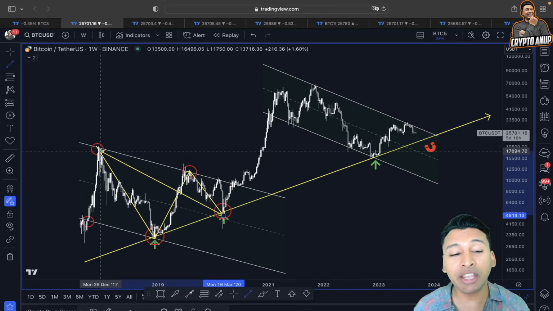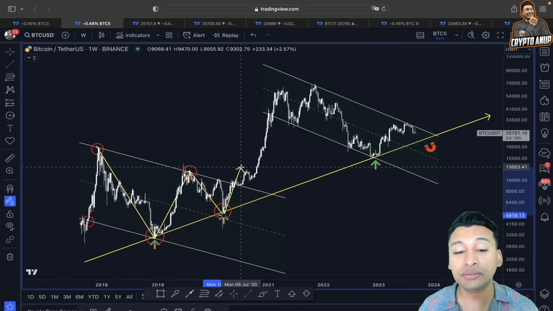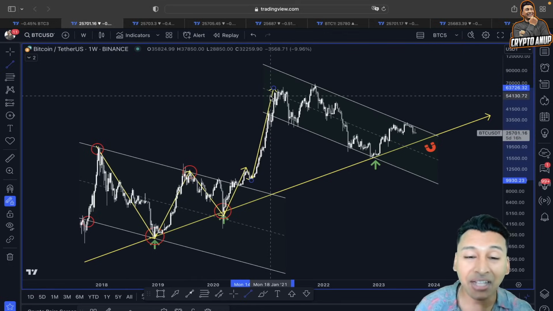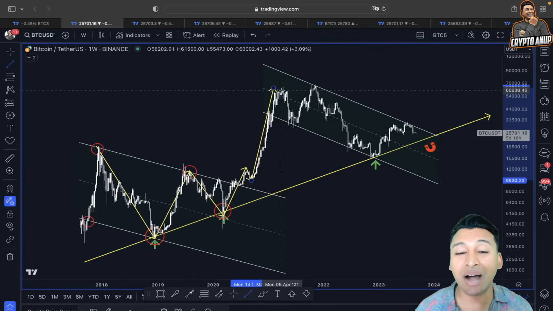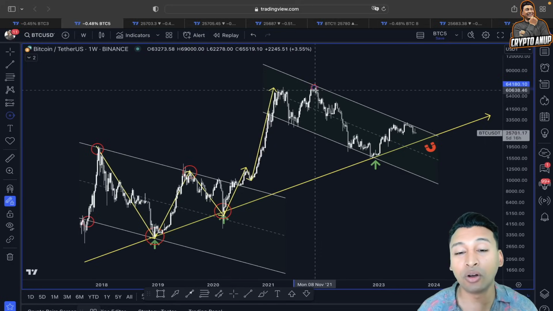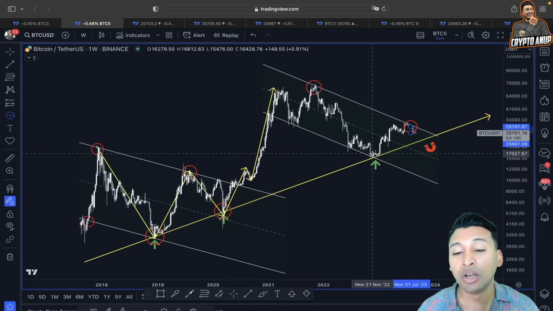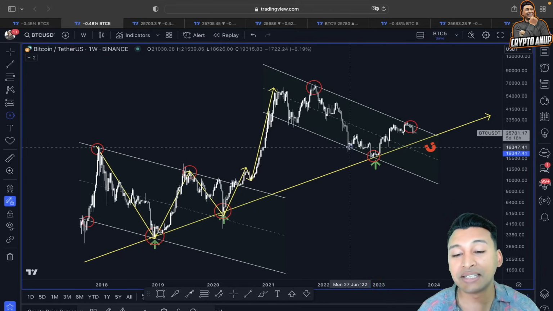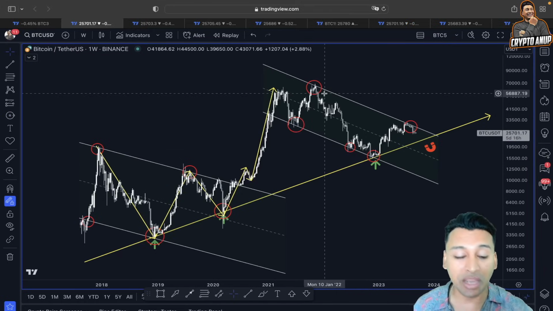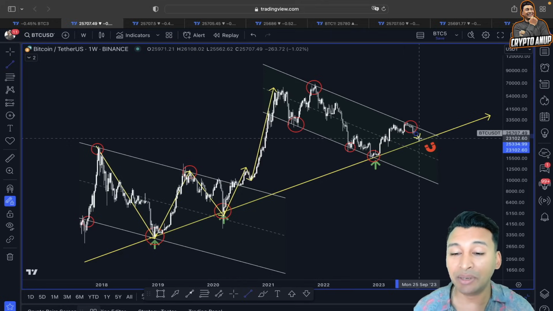But when we overcame the resistance, the upper trend line resistance from this descending channel, only after that we had this actual impulsiveness. And now if you follow this exact movement, the upper trend line from the descending channel is also acting as a line of resistance, just like here from the past price action, whereas the lower trend line is acting as a line of support. So what I'm trying to pinpoint here is that in our case, we are also showing weakness. So in the medium short term, what could be happening here?